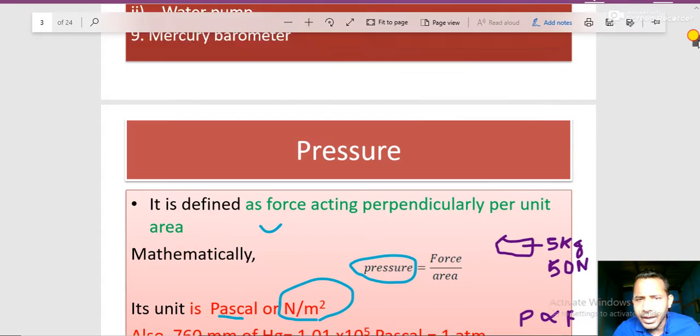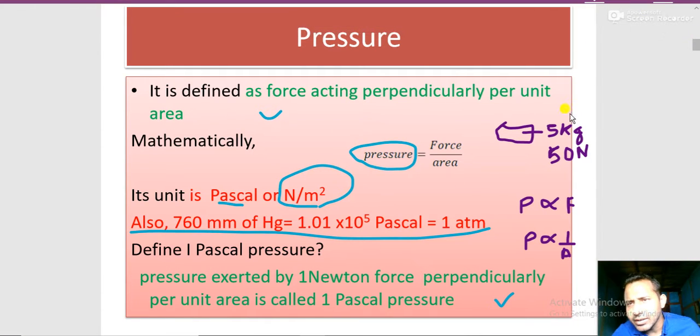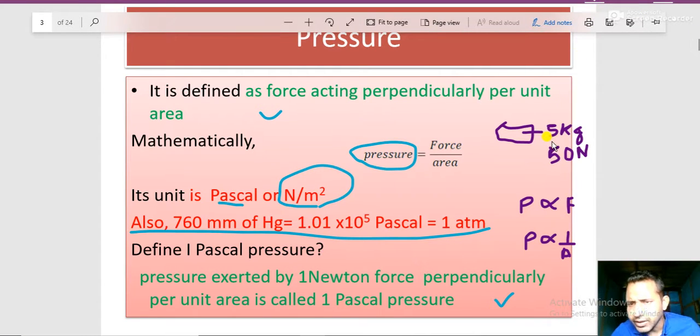Pressure, as you know, is defined as force per unit area. You can say the force perpendicular per unit area. If a mass is 5 kg, okay, the pen is ready. If mass is 5 kg, what is the weight? What is the force? Force is mg. So 5 into 10, it will be 50 newton. You should know this fact also. So pressure means force per unit area.